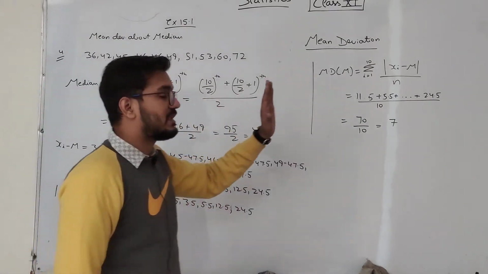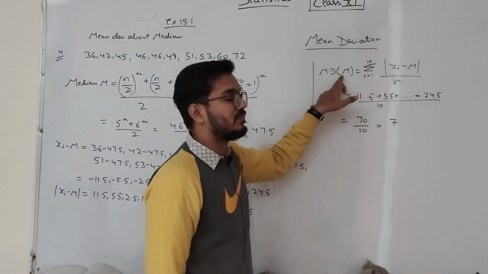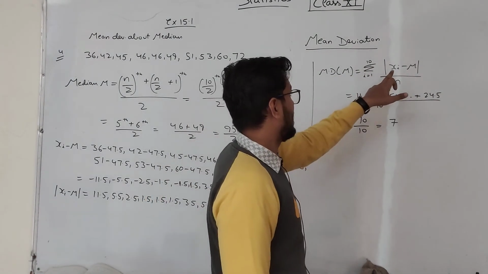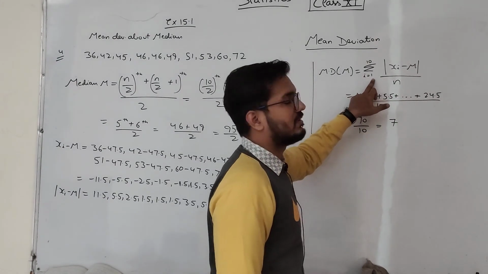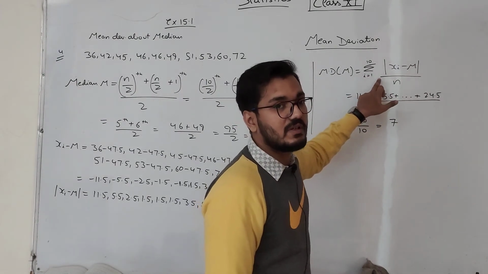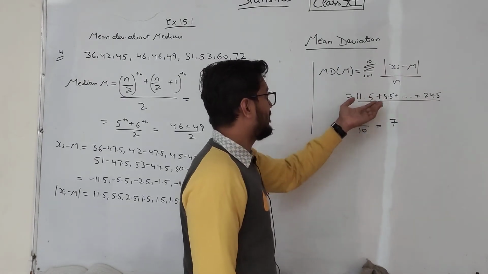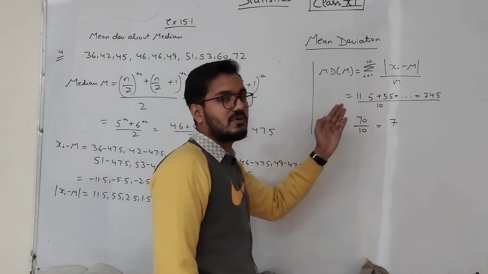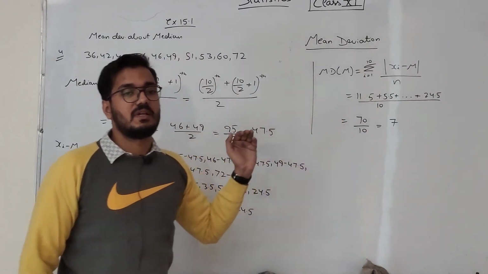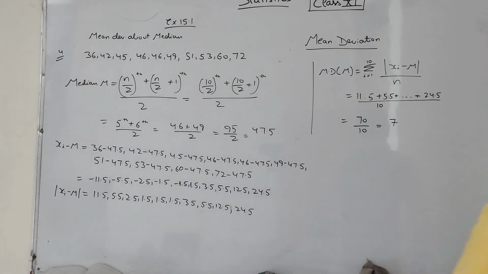Now mean deviation about median is sigma modulus of xi minus M upon n, where i starts from 1 and goes up to 10. So the sum of all these observations divided by 10 is 70 upon 10, which is 7. So mean deviation about median for this question is 7. Just pause the video and note it down.